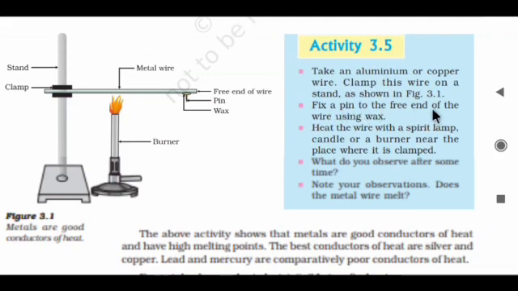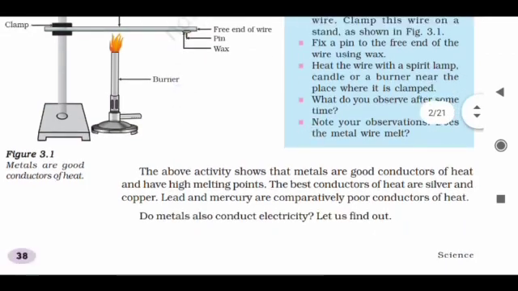Fix a pin to the free end of the wire using wax. Heat the wire with a spirit lamp, candle, or burner near the place where it is clamped. What do you observe after some time? Note your observation. Does the metal wire melt? This is the metal wire stand, and this is the clamp holding the wire. The free end of the wire is this side, here is the pin, and this one is the wax. You have to heat it with the burner, and at the end observe what happens.